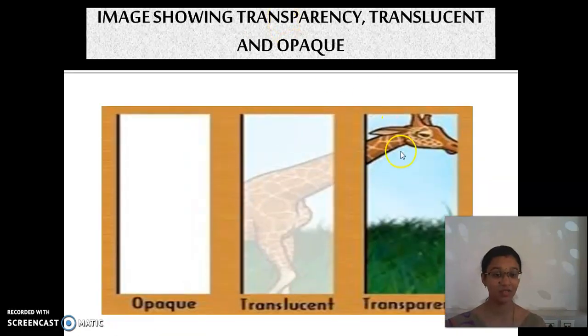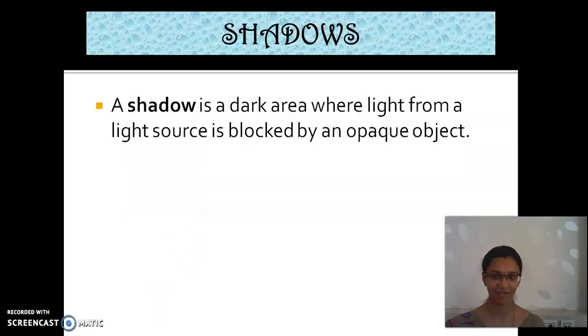Look at here. This is transparent; we are able to see the other side clearly. Translucent, it is faded, and opaque, we are not able to see anything. So now entering into a new topic.